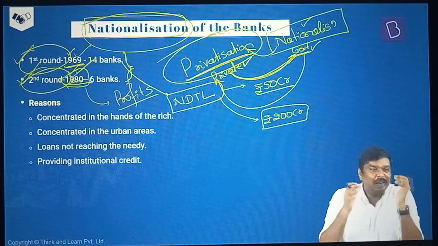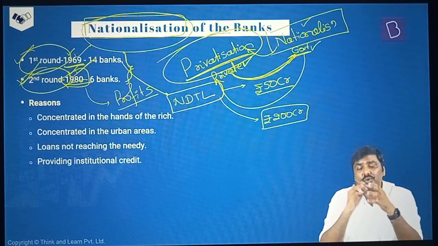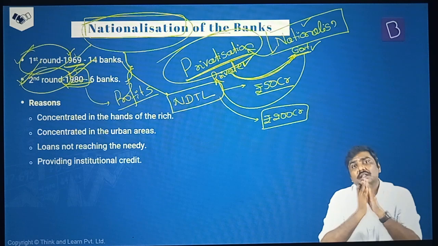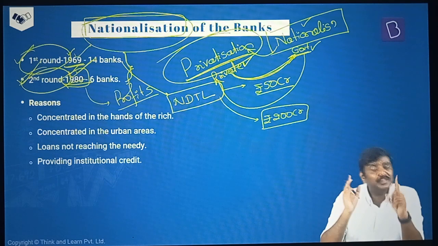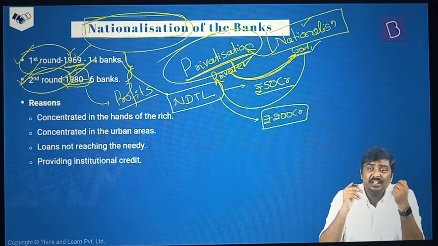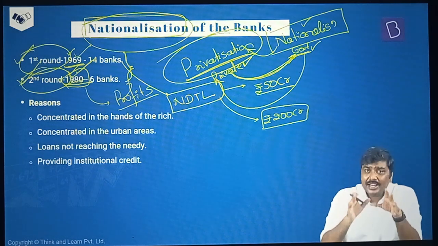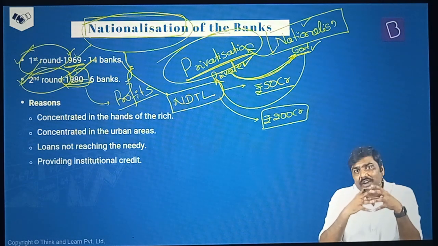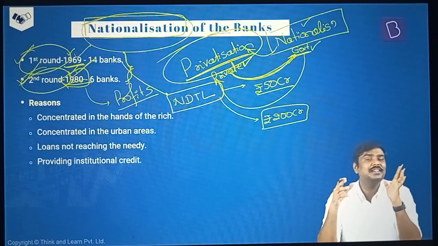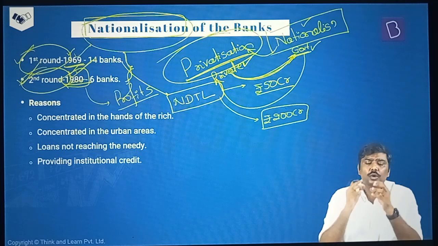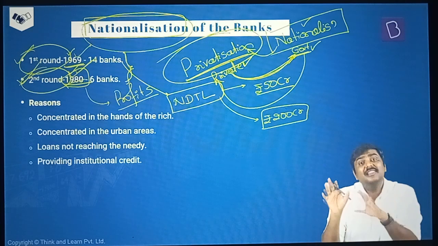At this point of time, in the 1950s, 60s, 70s, even today, the majority of the population in India resides in rural India. As per the census of 2011, around 66% plus of the total population in India resides in rural India. And not just this, like today, even then a huge amount of the working population was in the agriculture sector. At the time of independence, a huge amount of the population was working in the agriculture sector itself.